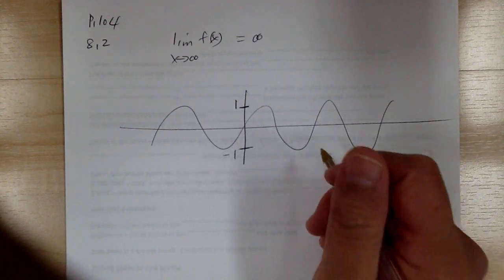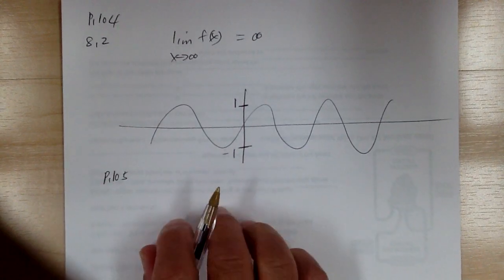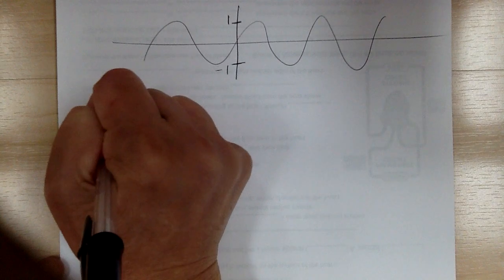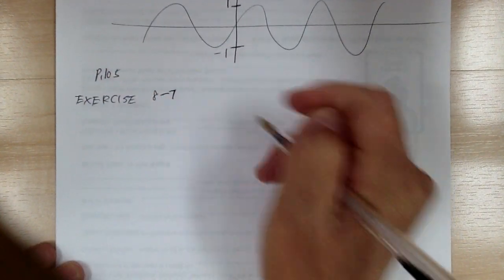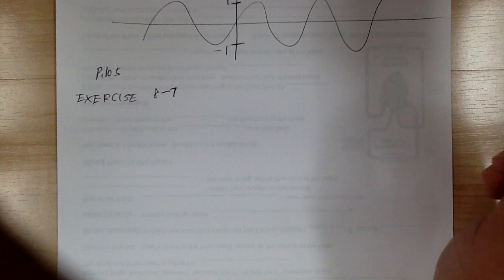Okay. Now let's go to page 105 and exercise 8-7. It says which rational functions are convergent, which are convergent to non-zero values. Okay, rational functions, again, we covered before.